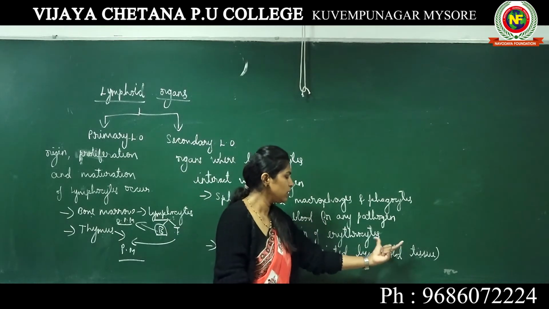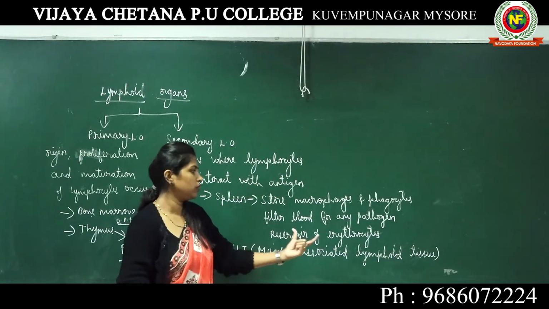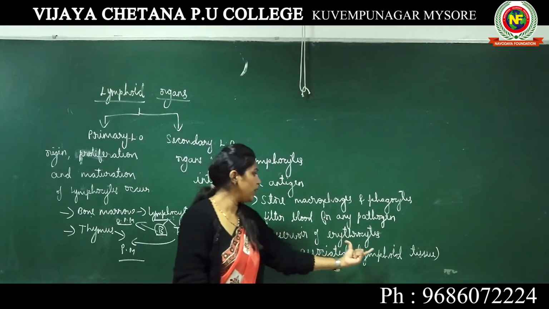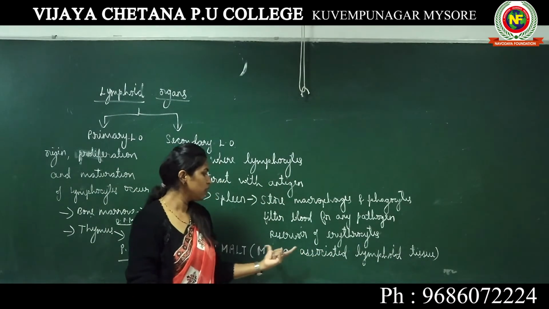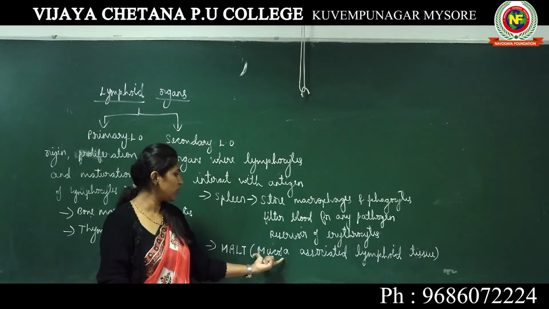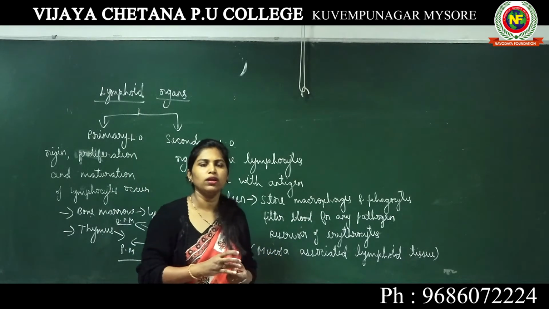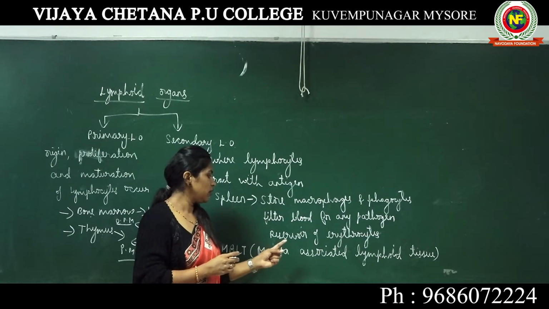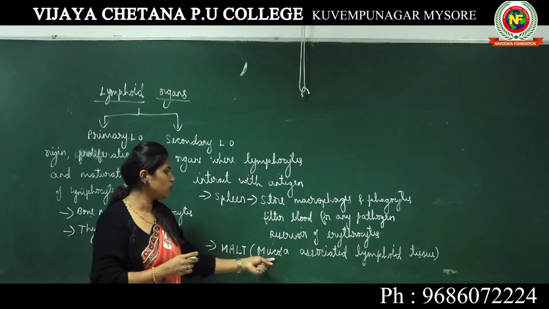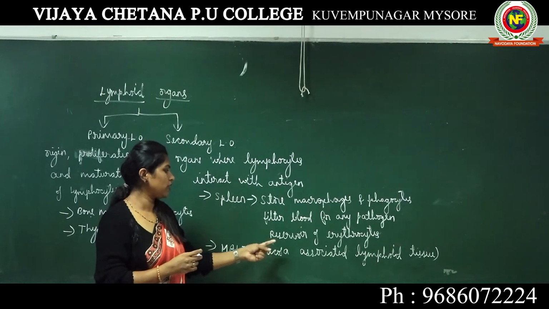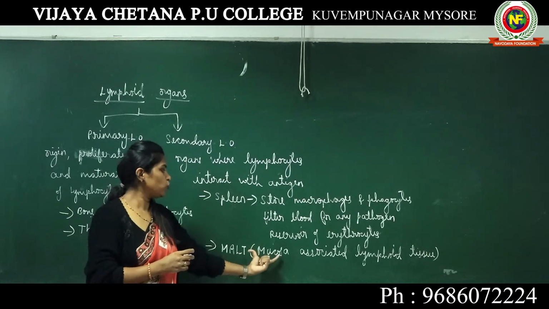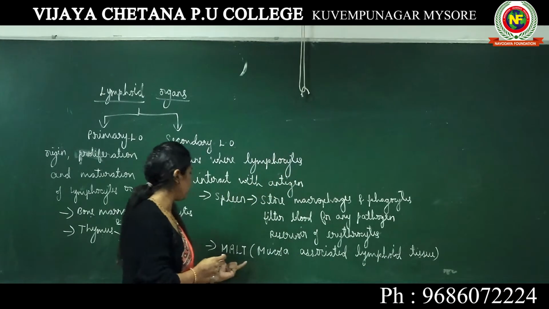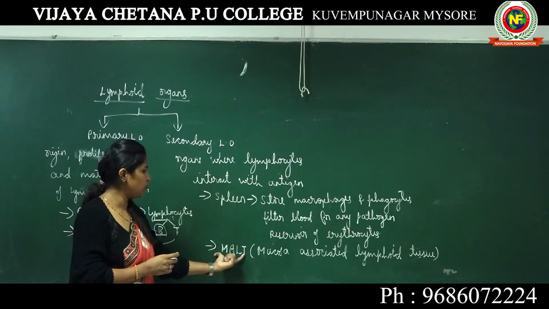When this lymphoid tissue is associated with mucosa, the innermost layer of your GI tract, that is gastrointestinal tract, respiratory tract, urinary tract and genital tract, we call it MALT. This was a very important question for your exam.